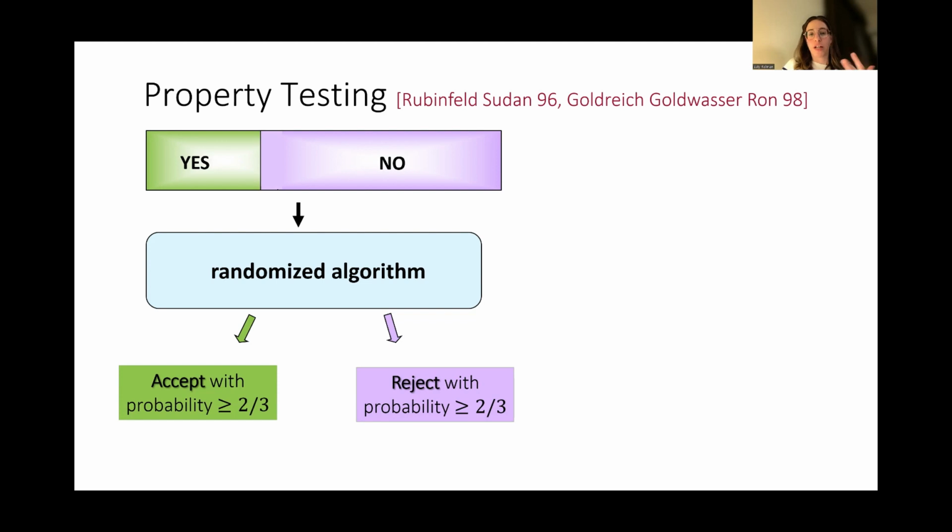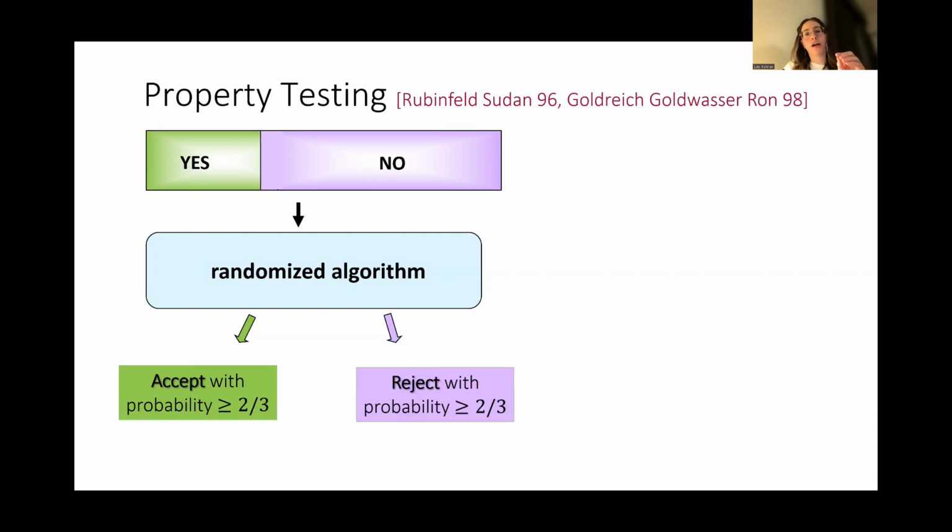How efficient can such an algorithm be? It might be the case that one input from the yes and one input from the no differ in only one location. Now, in order to see this specific location, even a randomized algorithm has to query almost the entire input.